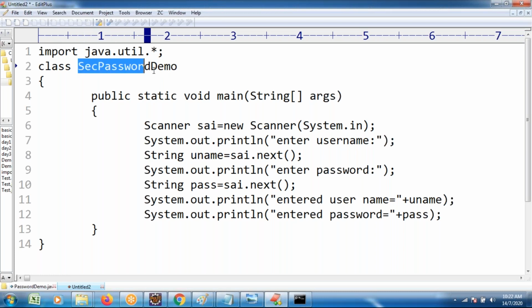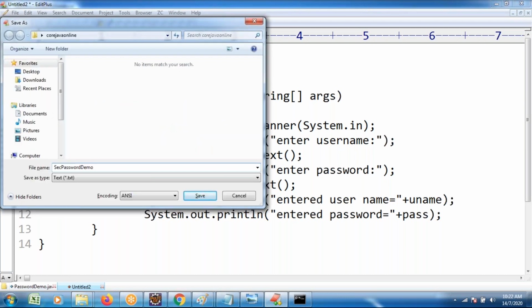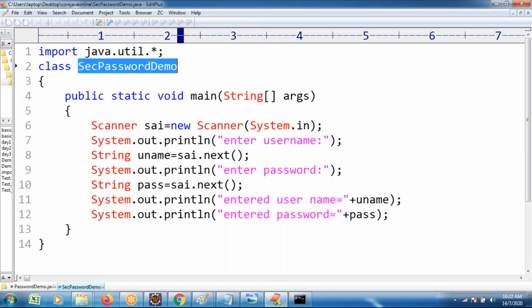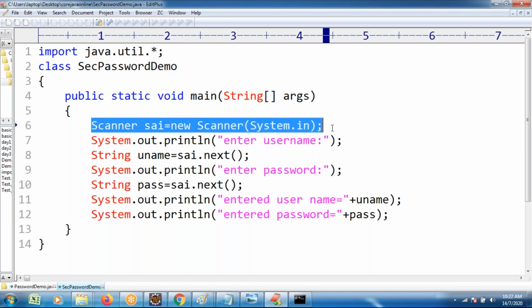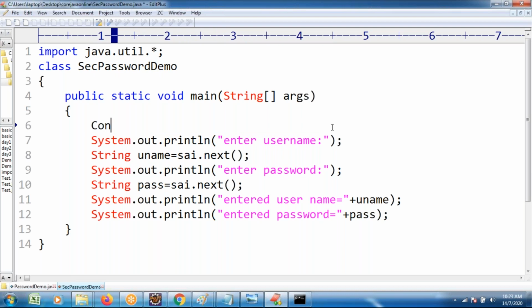Secured password demo.java. But previously I used the scanner. In place of scanner, I wanted to utilize the Console class. Console is a new feature which was added from JDK 1.6 version. Scanner is from JDK 1.5 version.